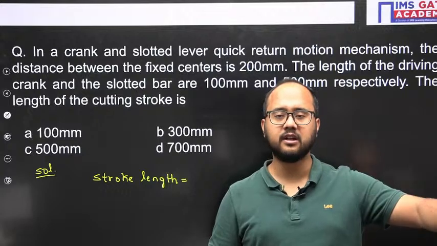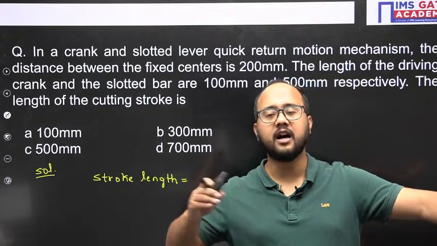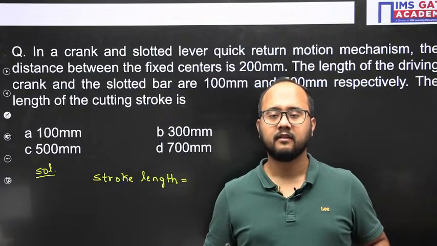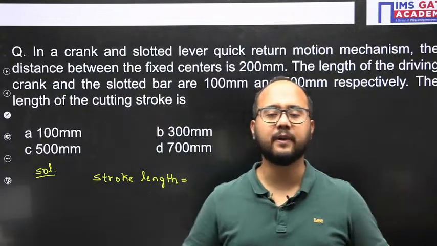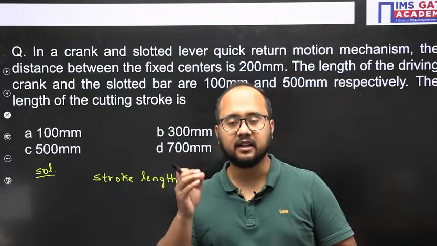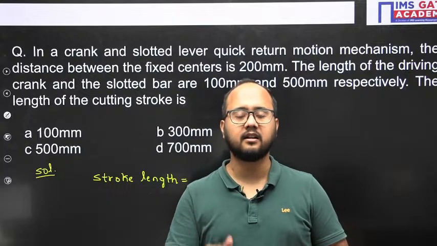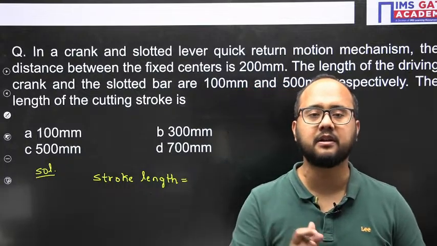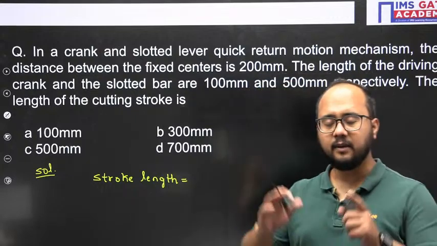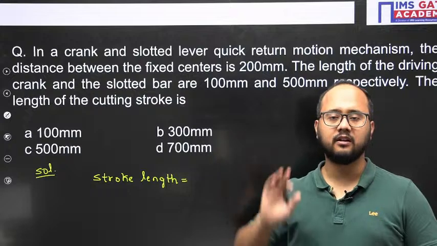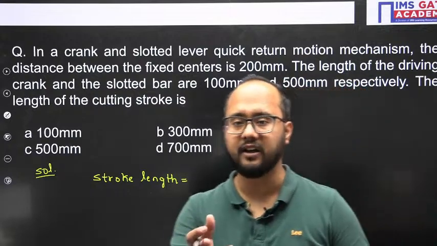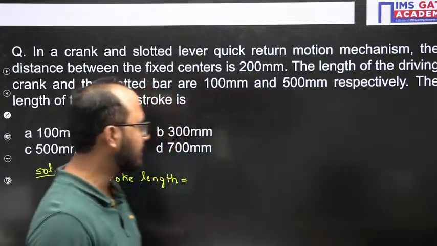Let's suppose 100 formulas you have written in your formula sheets. Out of 100, how many formulas are you writing without looking? That's how you need to check how much preparation you have done. See, we are doing preparation, but we have to check at regular intervals whether we are going in the right direction or not. So take a blank A4 sheet, write down all the formulas in one go, and see how much you are able to write. Okay, you got the answer 500. Okay, we'll see whether it is correct or not.